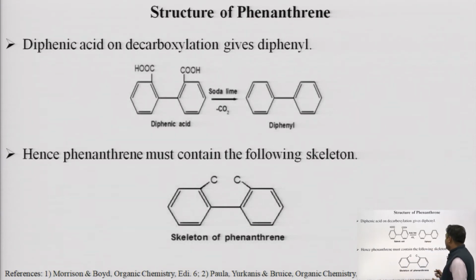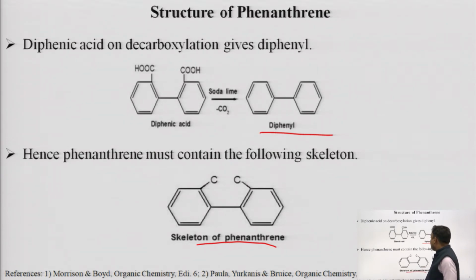So as a product we are getting diphenyl. Because this diphenyl is obtained after the decarboxylation of diphenic acid, it clearly indicates that phenanthrene must contain a structure like this, because two benzene rings are there. If the two benzene rings of phenanthrene were not there, we would not get diphenyl as a product.